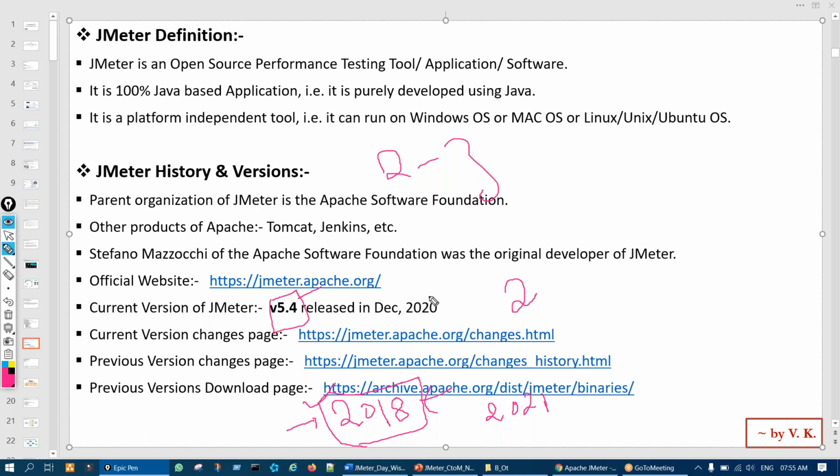This at least we have to answer, right? You cannot say I started working on JMeter from 2018, and this version was 5.4. No, very wrong answer. That's a small thing that we have to take care of.